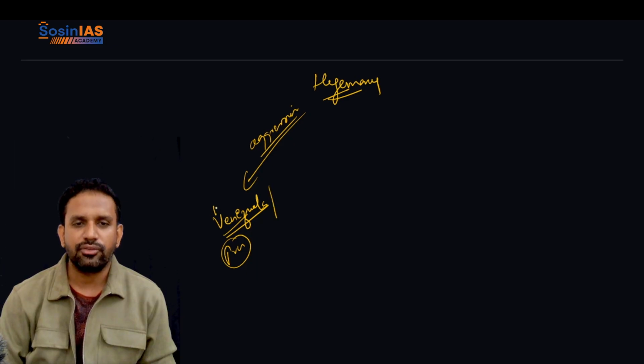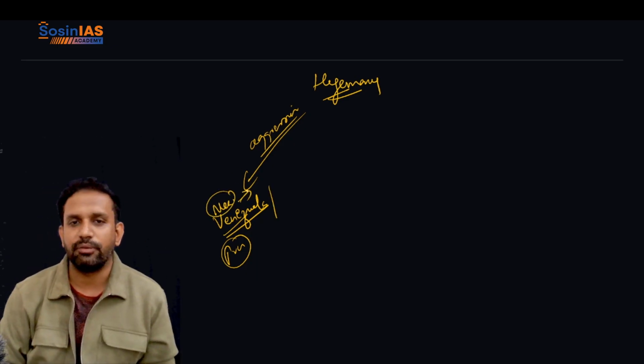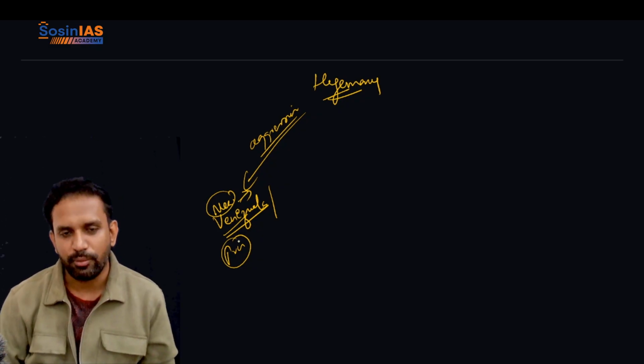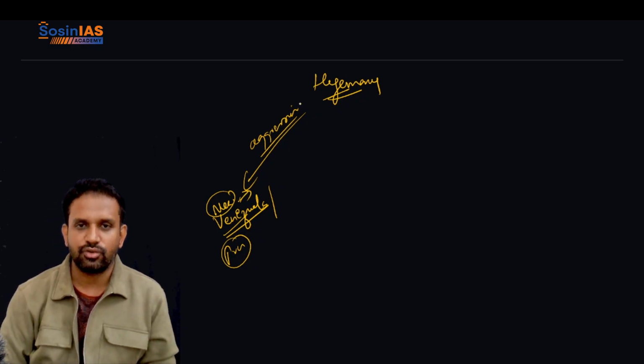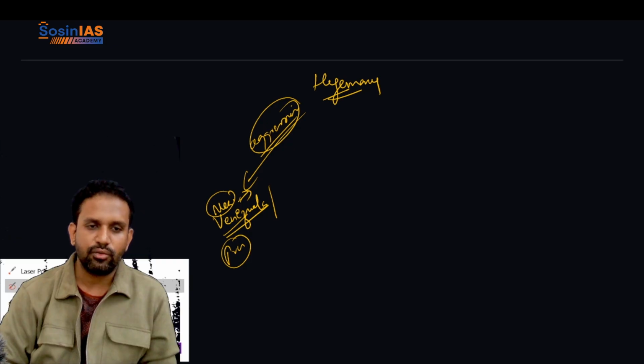Venezuela or Mexico, I'm not very sure. Please write in the comment section if I'm wrong, so I can recollect. Mexico could be a possibility there, but Venezuela has come to my mind. But Mexico is also possible. This is called aggression. Another one is what the US is doing.